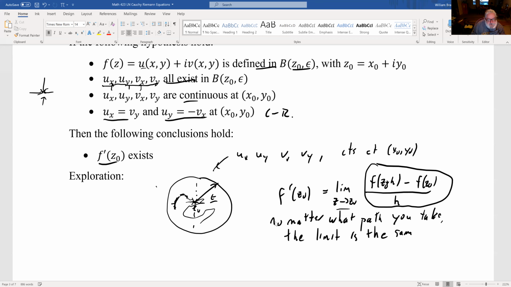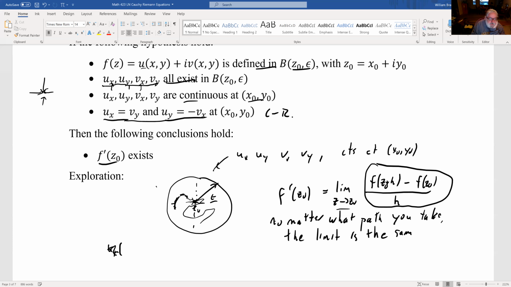We need the continuity at this point because continuity says that, well, ux at a point near, I'm not going to write it out, but that ux at a point near x0, y0 isn't going to make any jumps, right?